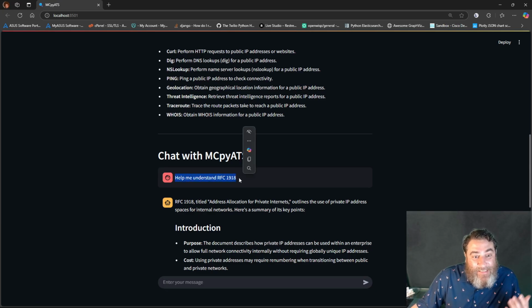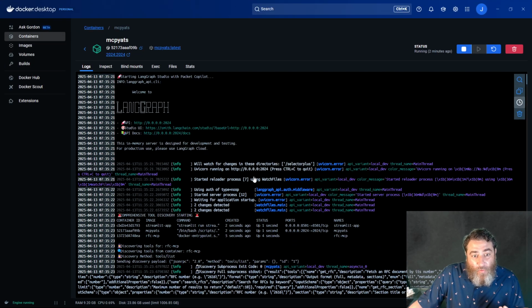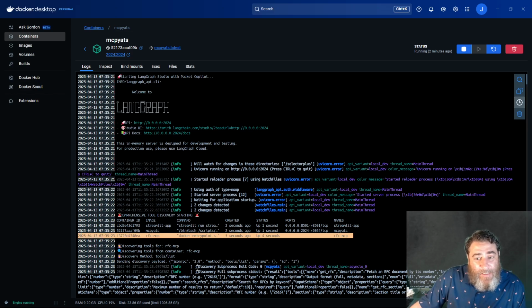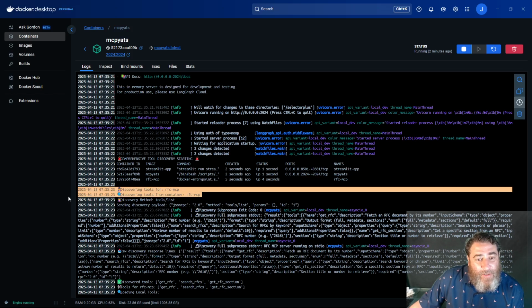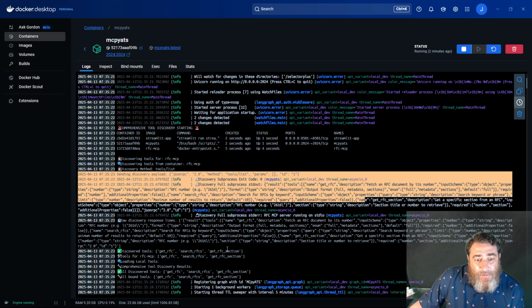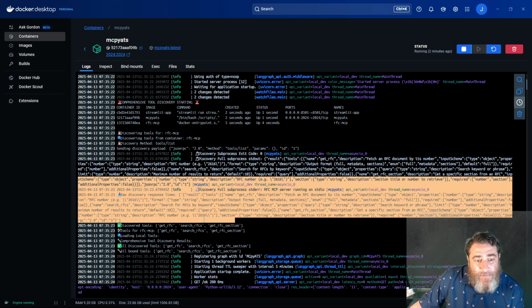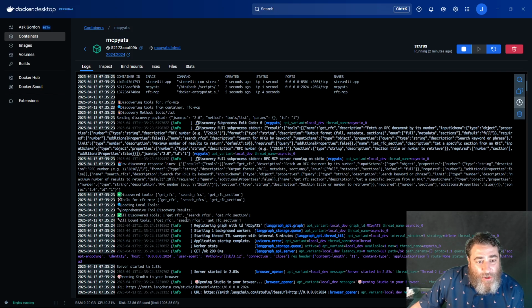Now, the LLM itself is going to know something about this, but if we look in my code here, I always start with just the one MCP that I'm testing, so I don't have all my tools being discovered. But we can see here, we're discovering the tools, and we've discovered these tools for this RFC. So here's my fully discovered tools, and here are the bound tools: get RFC, search RFCs, get RFC section.